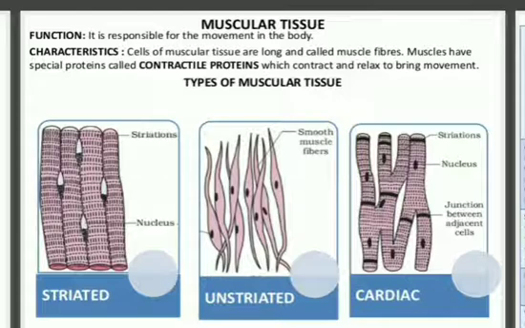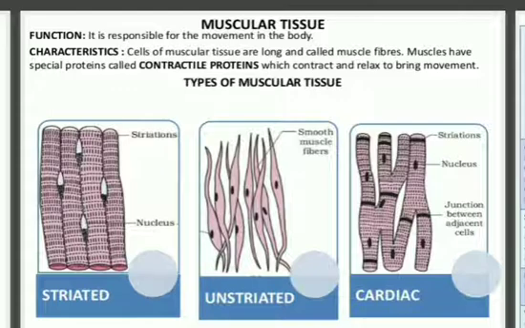Students, we have three types of muscle tissue. First one is striated, then unstriated, and then cardiac. We will discuss them one by one. We can move some muscles by our conscious will, meaning whenever we want to move our limb, our hand, our leg, we can move it.